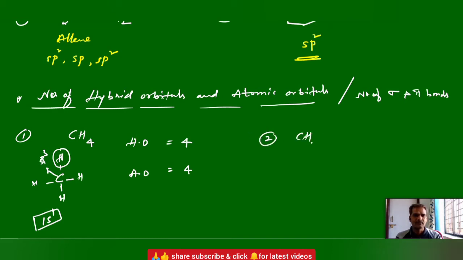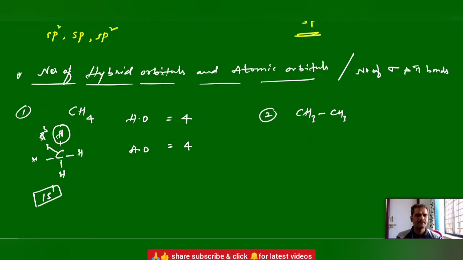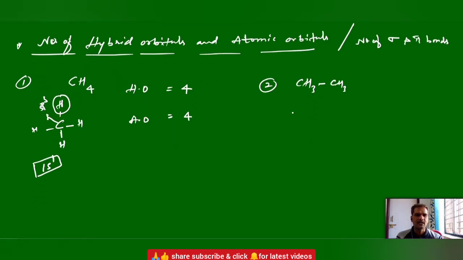Let us take the example of ethane. Tell me the total number of hybrid orbitals. 4, sir. And atomic orbitals? 18, 6. Again, write the expanded structure of ethane. This is the expanded structure. Here how many carbons? 2 carbon atoms. Each carbon atom can carry how many hybrid orbitals? 4. So we have 2 carbon atoms, so total 8 hybrid orbitals.